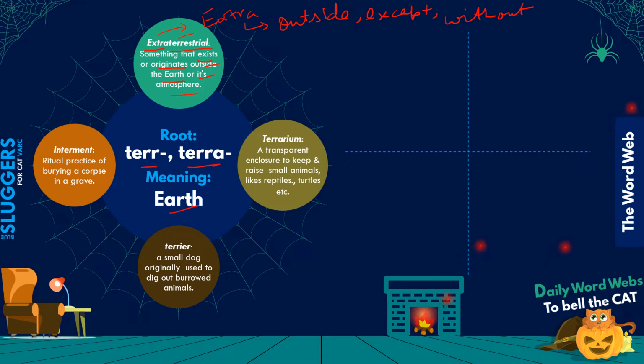Generally this term is used in conjunction with the word life. Extraterrestrial life is life that is not from earth, that is not indigenously or originally from earth. The word indigenous means natively. Indigenous is one of the words we will go to later.